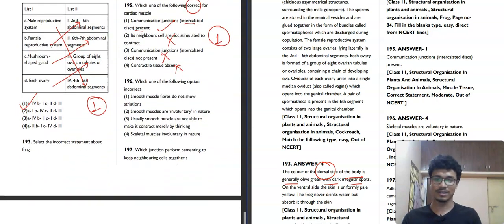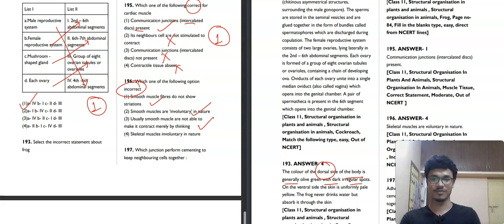Now we'll move towards the next question. Question number 196. Which of the following options are incorrect? Smooth muscle fibers do not show any striations. Correct. Smooth muscles are involuntary in nature. Correct. Usually we are not able to make smooth muscles contract merely by thinking. Smooth muscles are involuntary. That's why if you think your heart will beat faster, it will not. If you run, then it will beat faster because it is involuntary. So it is also absolutely correct that you can't increase the heart rate by just thinking.